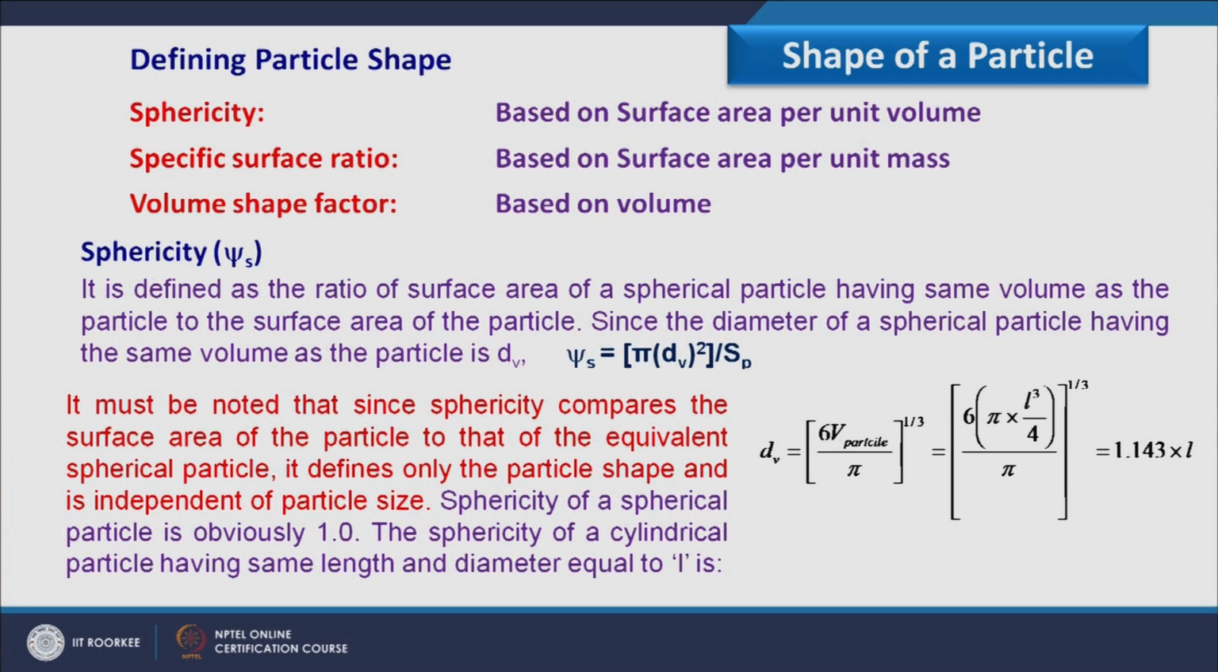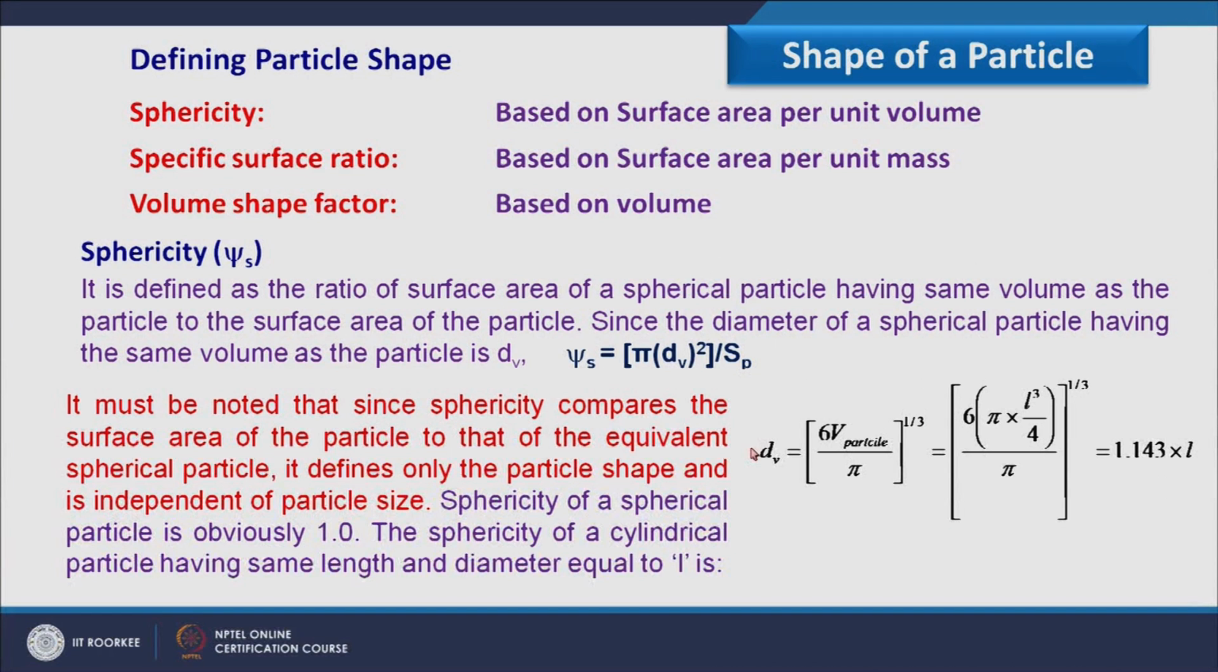So pi r square L can be written as pi L square by 4, because L is now equal to the diameter, into L. So pi L cube over 4 would be the total volume of the particle. 6 by pi we have taken as it is, and the power 1 over 3 we have considered. So dV we have calculated in terms of L as 1.143 into L.